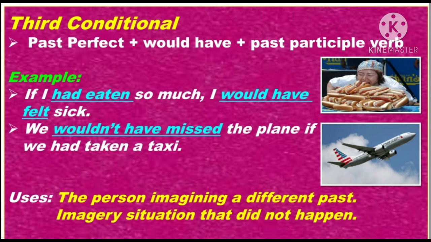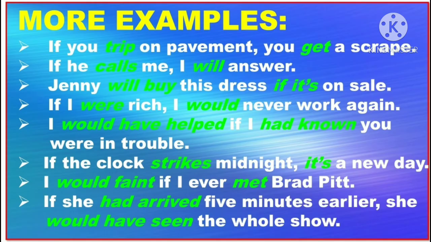The person imagines a different past, an imaginary situation that did not happen. In a simple way, it talks about the past. It's used to describe a situation that did not happen and to imagine the result of this situation. Got it? Yes. Let's recall the formula of all the four conditional sentences.